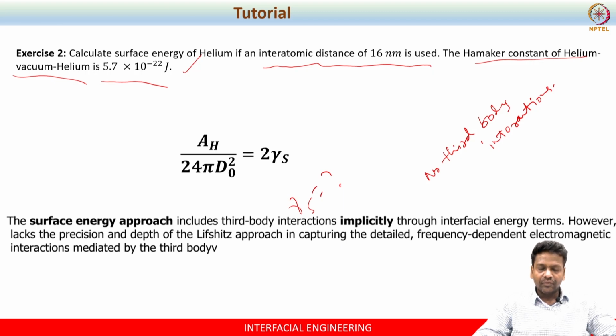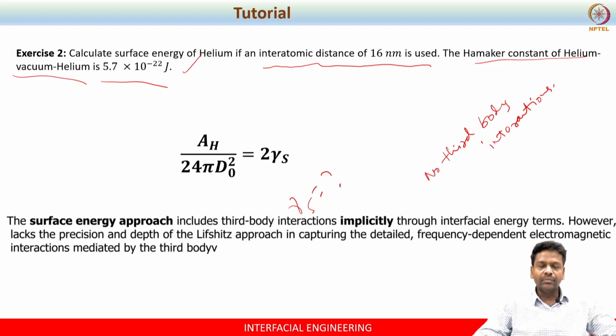The first thing we saw was the Lifshitz approach, and there is some complication because one has to measure the real part and imaginary part, and there is also integration and all those things, right? So then what we did is we approximated by assuming that the absorption frequencies of all three materials are almost the same. In such a scenario, you get rid of those complexities.